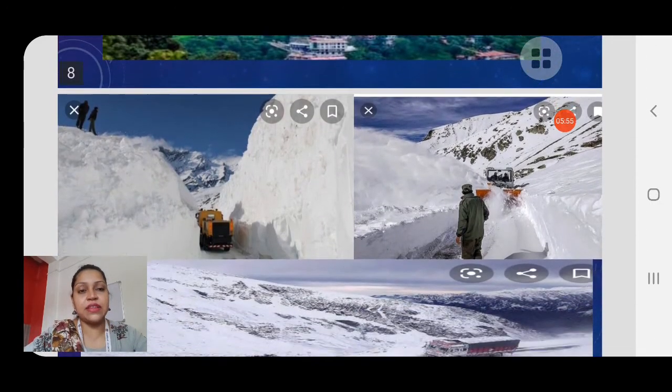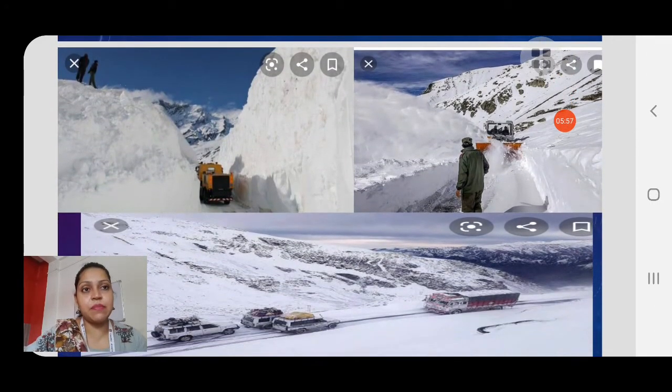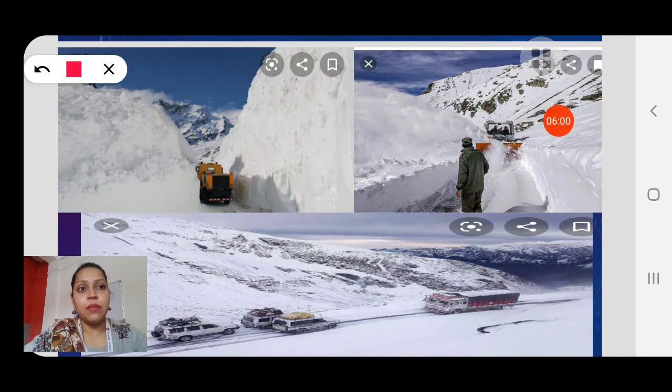Then children, we have the Rohtang Pass. This is the pass, this is the road. Okay, a pass is not a road, it's a way, a small area which connects one valley to another. So you can see here various pictures I have shown. This is the Rohtang Pass, and it is always covered with heavy snow. It's very dangerous also to go from one valley to another through this pass. You can see here, this is the Rohtang Pass. This is the way which connects two valleys in Himachal Pradesh.